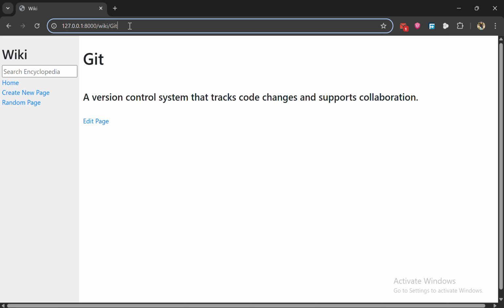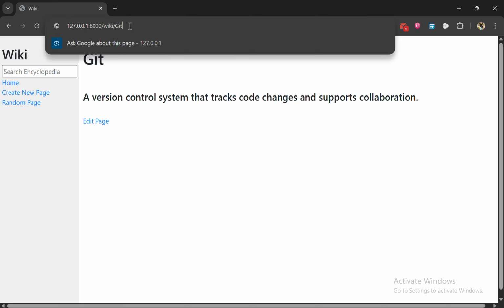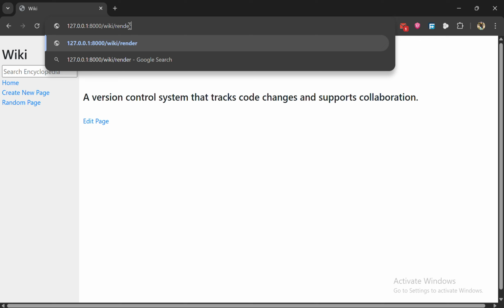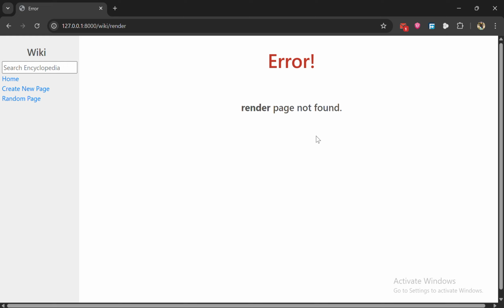If I try, for example, to write a title that isn't found, for example Render, for hosting a web page, and I click here, this is an error that the Render page is not found. This makes sure that there is no entry with the Render page.